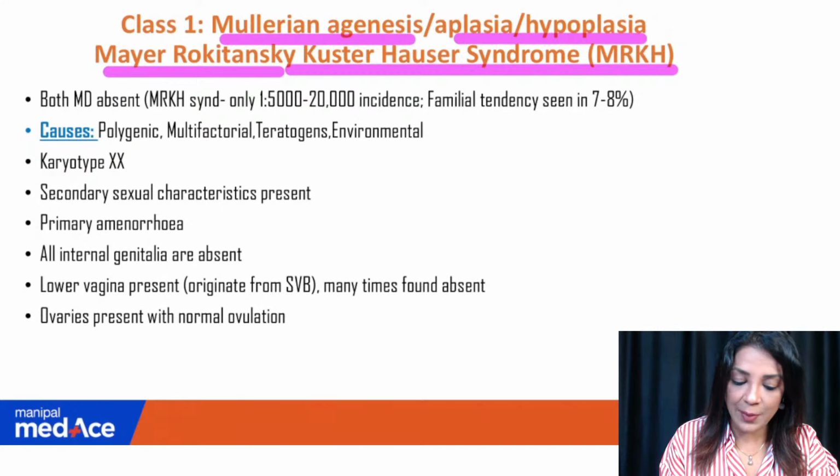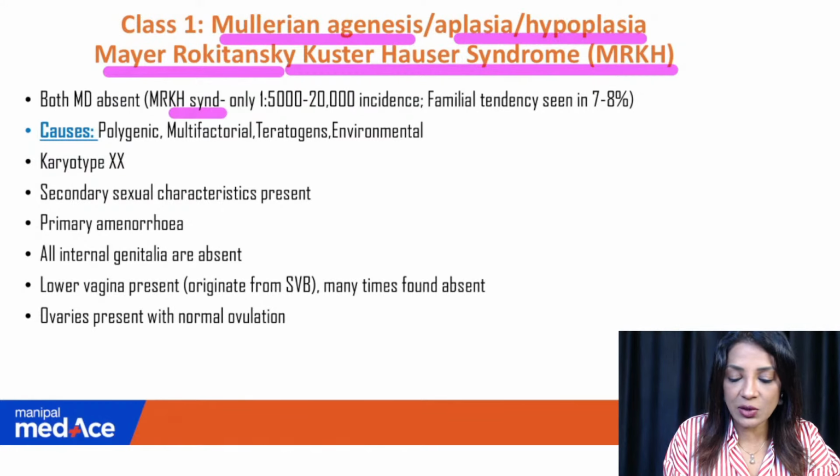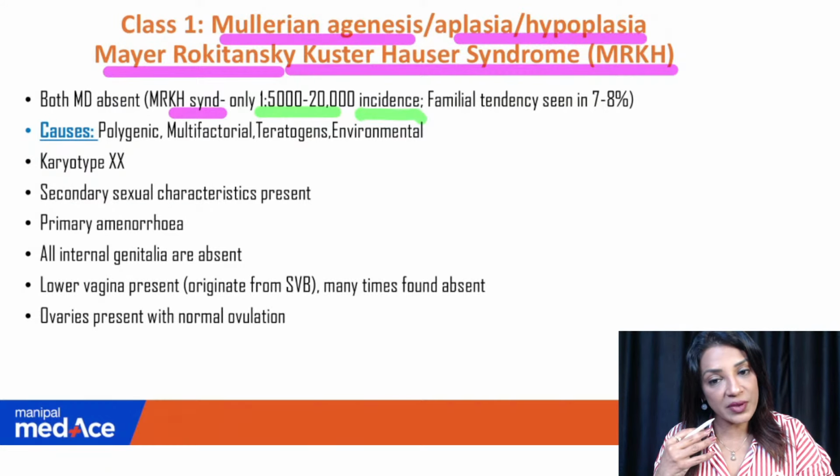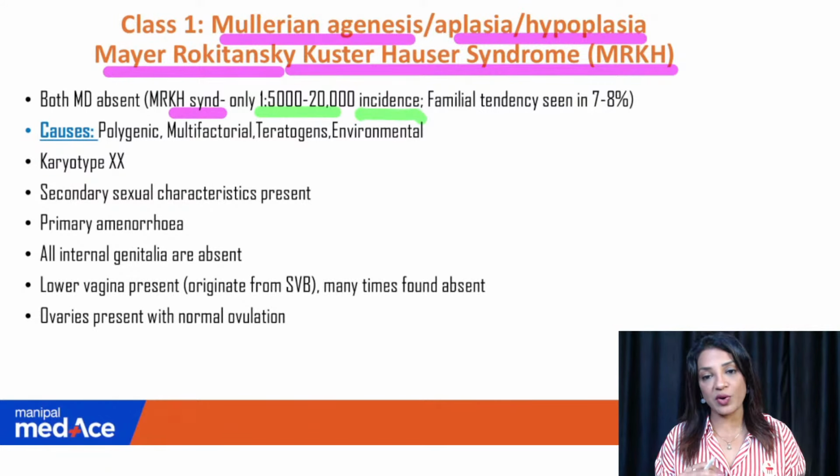Both the Mullerian ducts are absent in MRKH syndrome, and it is seen only in 1 out of 50,000 or 20,000 incidents. But I'll tell you what, I have been practicing for 25 years. I have seen many patients so far in 25 years. So I feel the incidence is probably increasing or the awareness is increasing. It is not as low as 1 in 20,000.